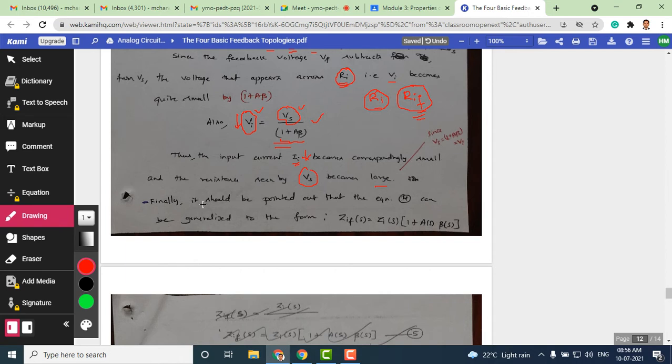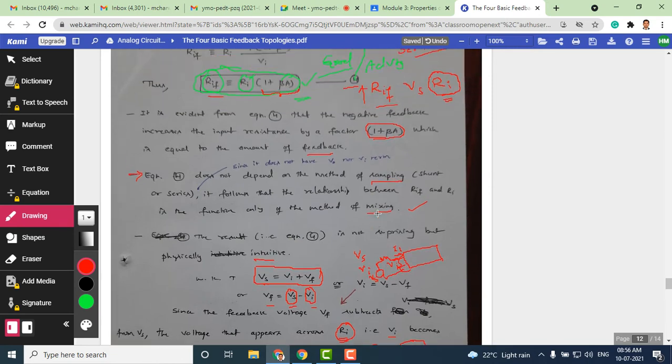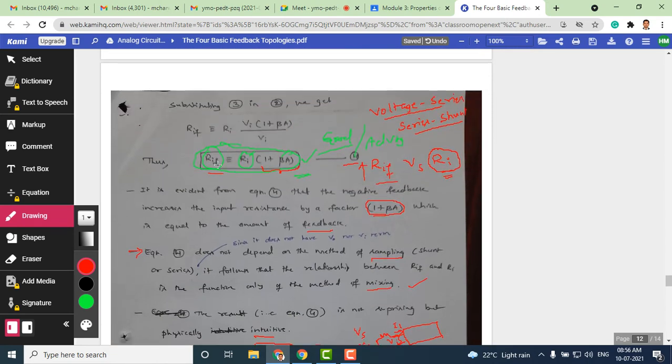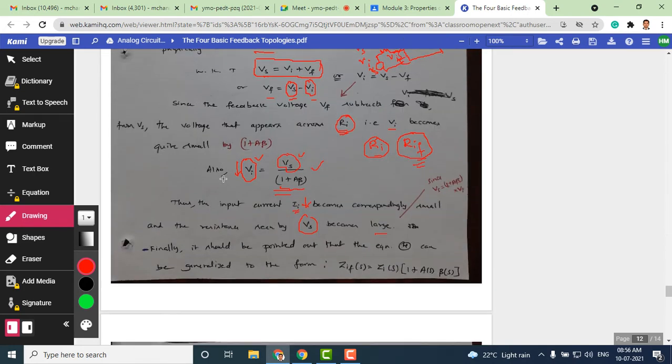Next, we'll move on to the next point to be clarified here. So next point here, what we are trying to say, we are representing input resistance in terms of impedance. Though we have proved here the input resistance equation, how it depends on input resistance without feedback, now we are expressing this equation in general form in the S domain. We already talked about domains.